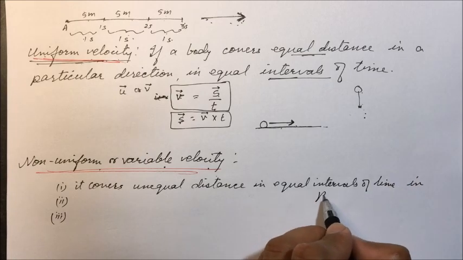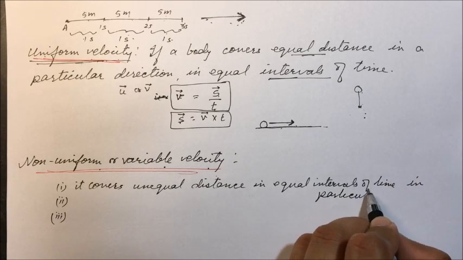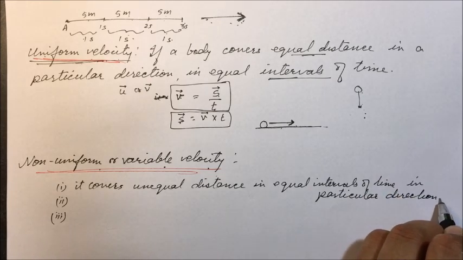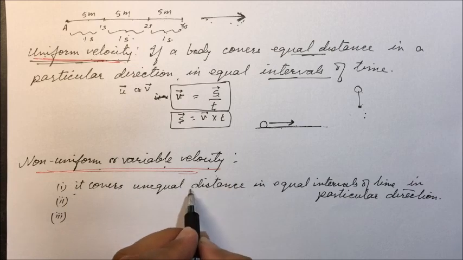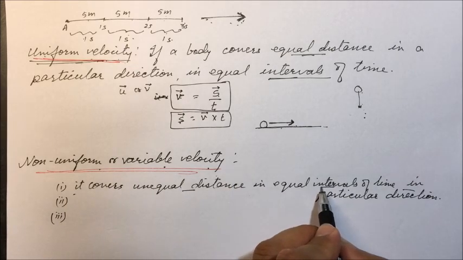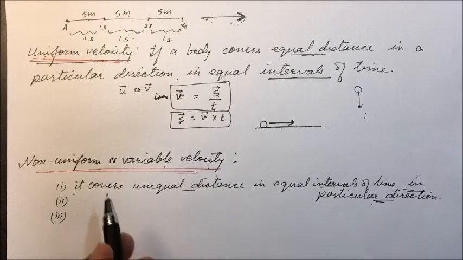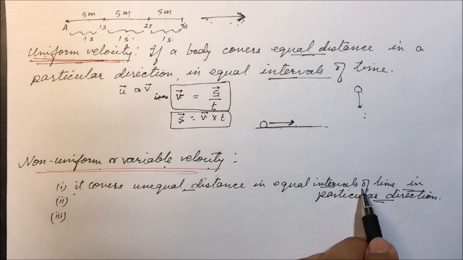In particular direction. So in the first case, unequal distance is covered in equal intervals of time, but the direction remains the same. Direction does not change. So it covers unequal distance in equal intervals of time in the same direction.